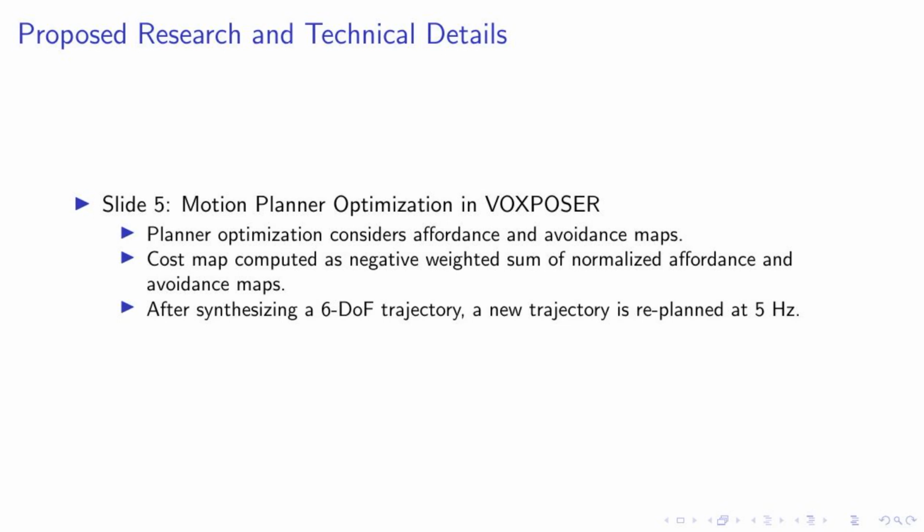Once we've synthesized a 6-DoF trajectory, our system doesn't stop there. It continually replans a new trajectory at a rate of 5 Hz. This dynamic approach ensures that our system can adapt to changes and maintain optimal performance. This is just one of the ways that VoxPoser is pushing the boundaries of robotic interaction.